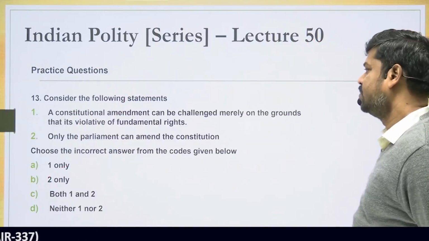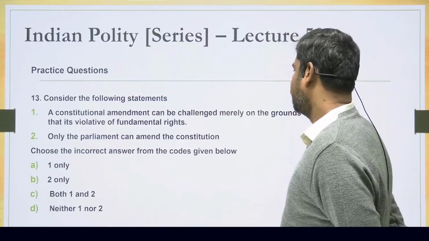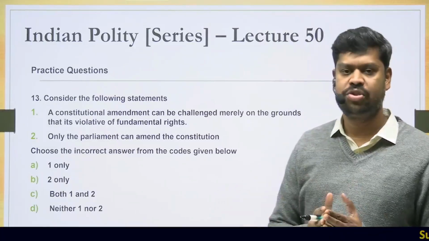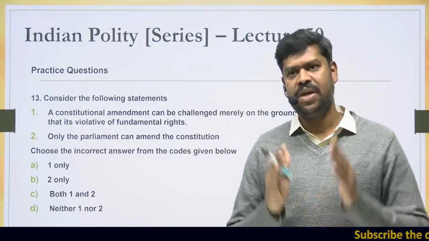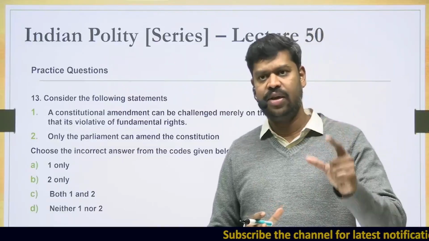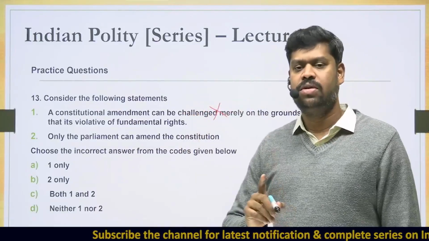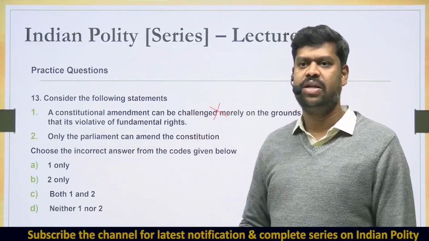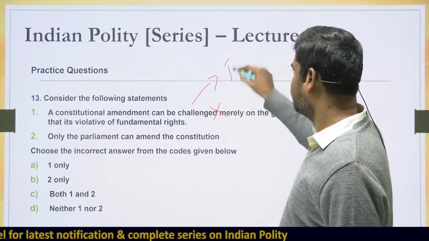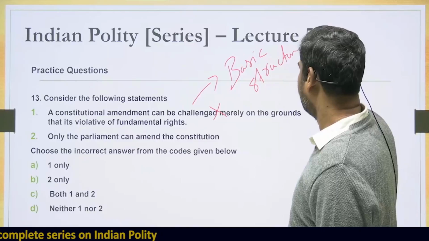Question number 13. Consider the following statements. A constitutional amendment can be challenged merely on the grounds that it is violative of the fundamental rights. Can any constitutional amendment be challenged merely on the ground that it is violative of the fundamental rights? It is not possible. We have already seen clearly during our discussion on the doctrine of basic structure. The only ground on which any constitutional amendment can be challenged is violation of the basic structure doctrine. Unless you prove that it is violative of the basic structure, a constitutional amendment cannot be challenged in a court of law.